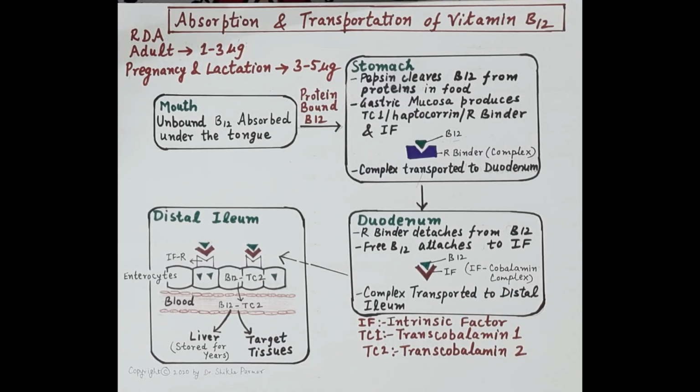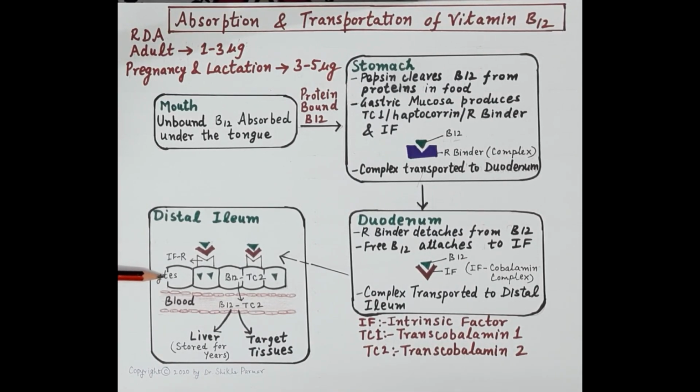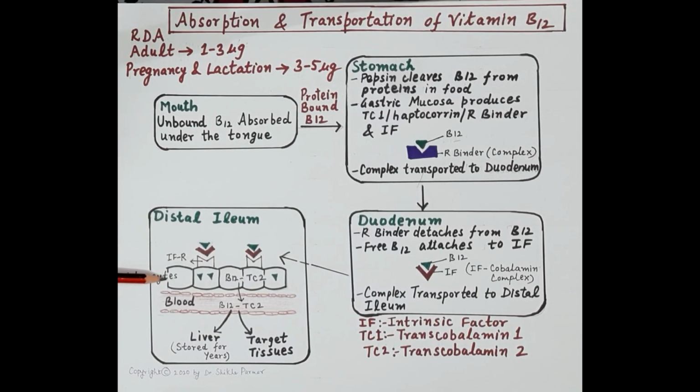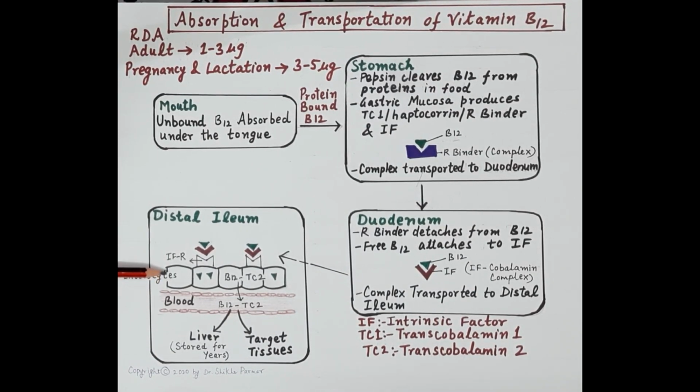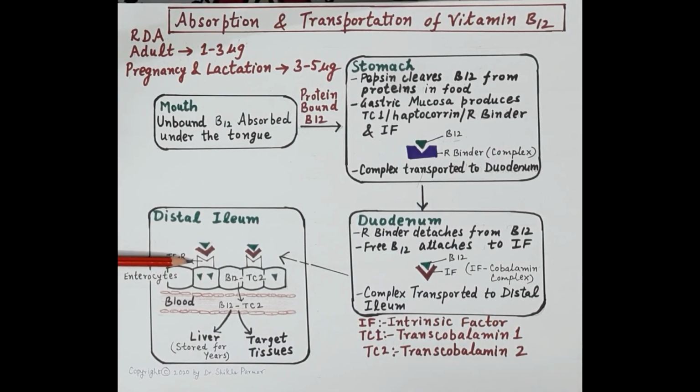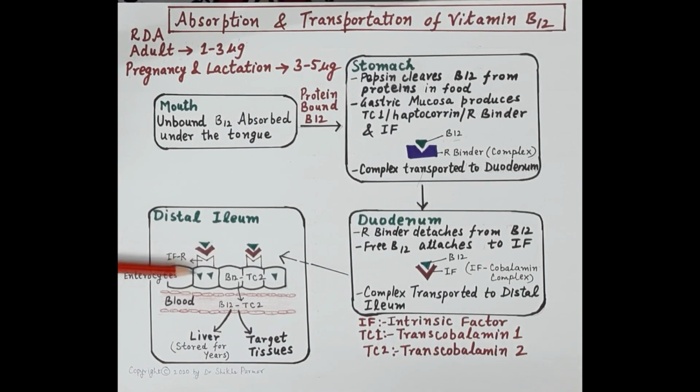So, finally, the complex of vitamin B12 and the intrinsic factor reaches the ileum. So, these are the mucosal cells of the ileum. These are the enterocytes. Now, these cells possess receptors termed intrinsic factor receptors, and the vitamin B12 intrinsic factor complex binds to the intrinsic factor receptors on the mucosal cells of the ileum, and vitamin B12 is absorbed. So, these green color triangles are the vitamin B12. So, vitamin B12 is absorbed in the intestinal mucosal cells.